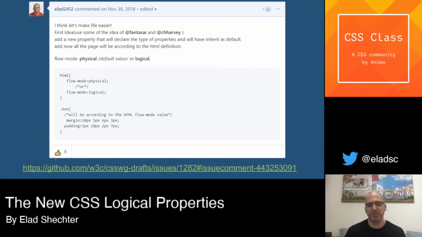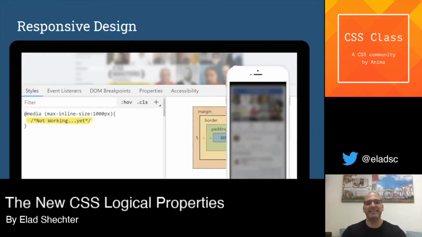And the next issue is really a big problem, because the previous issue we can still manage without, since we can still write all these four properties separately. But for the next issue, we don't have any solution for now. Let's talk about responsive design.